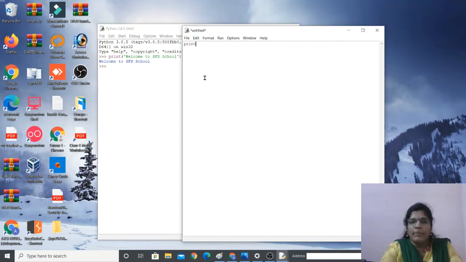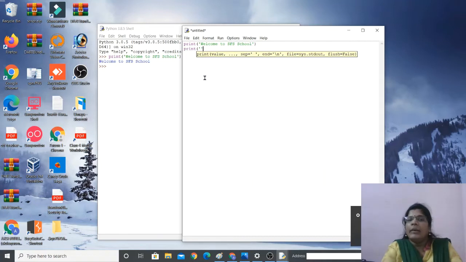I'm in a new document. Let me type print, open bracket, single quotation, welcome to SFS school. Close the single quotation and bracket, press enter. Then I'm typing print in double quotation: welcome to computer lab. Double quotation close, bracket close.